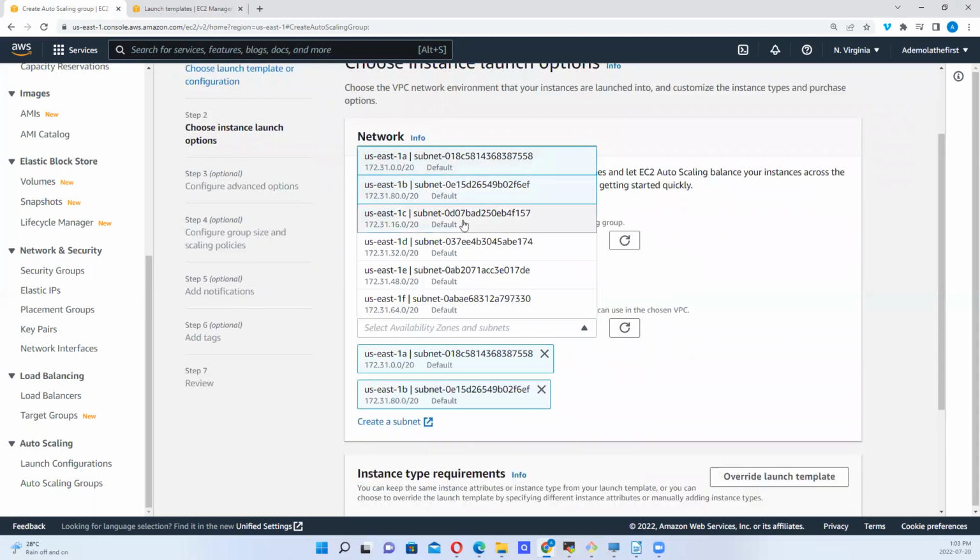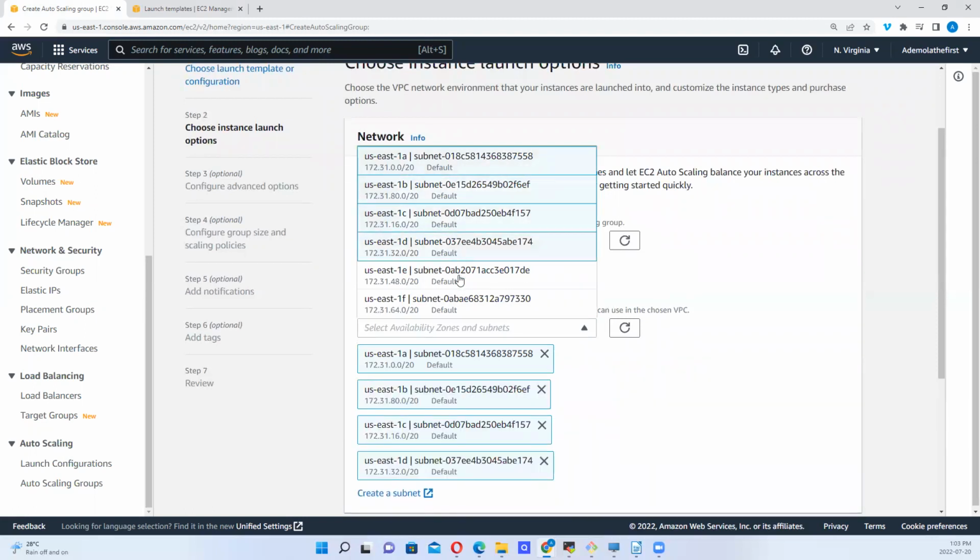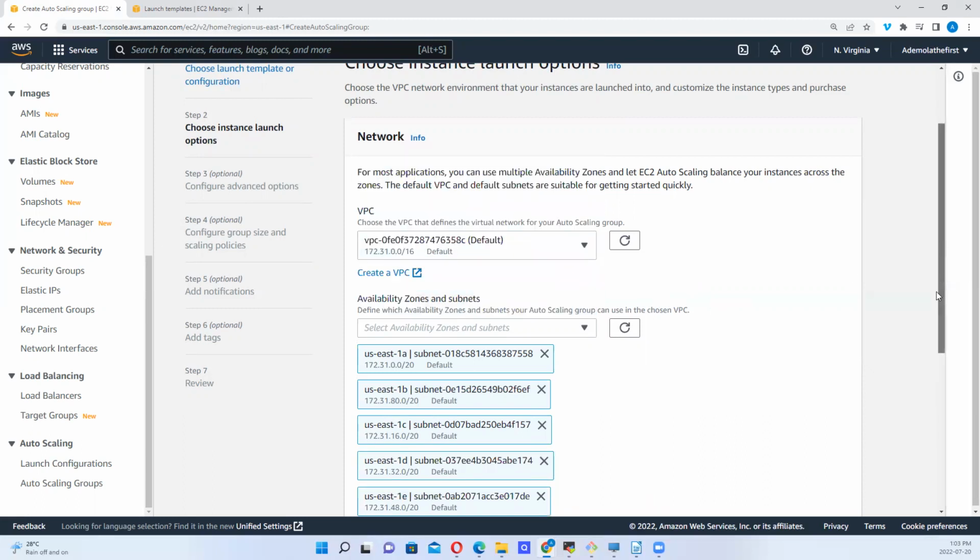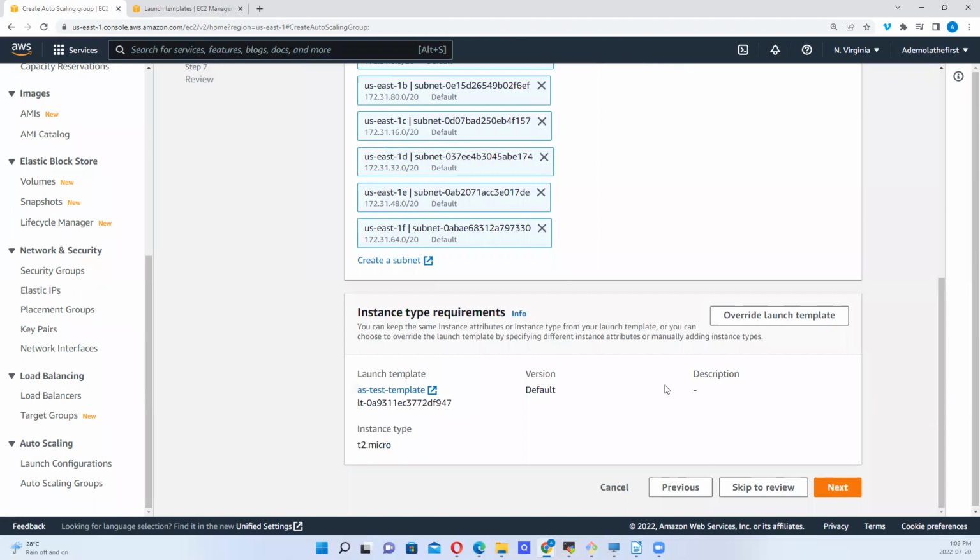I can choose multiple to ensure high availability. So instance type requirements, T2 micro. So here, if you want to override launch templates, this is what to do. So you can skip to review. You can click on next.